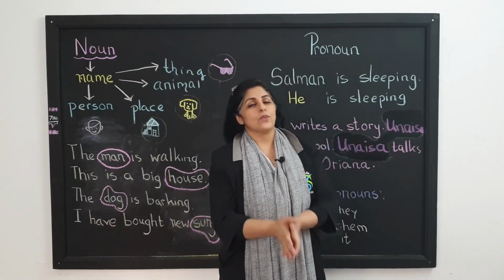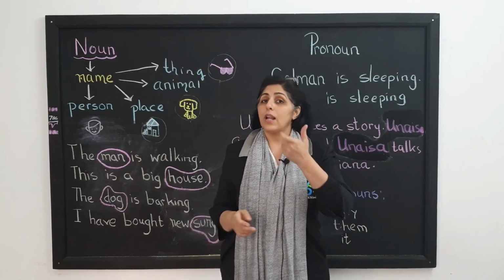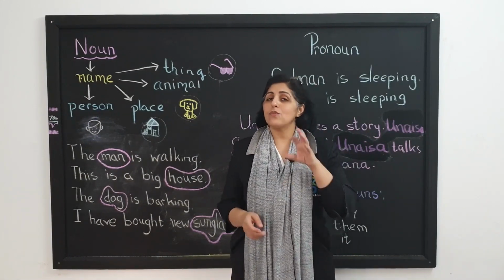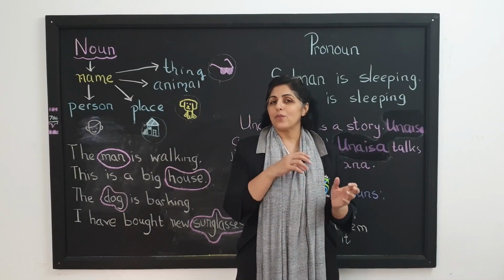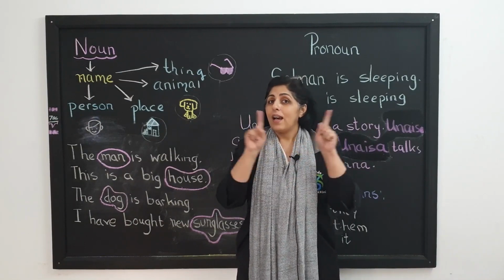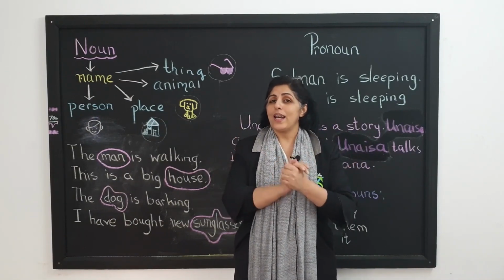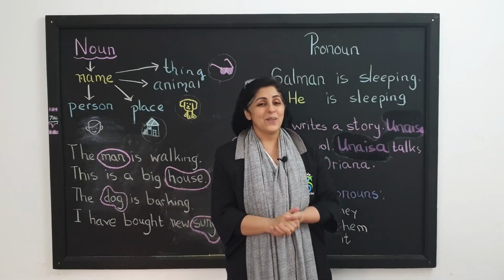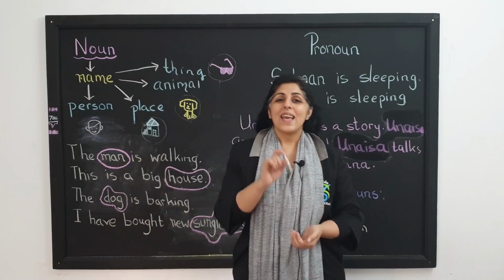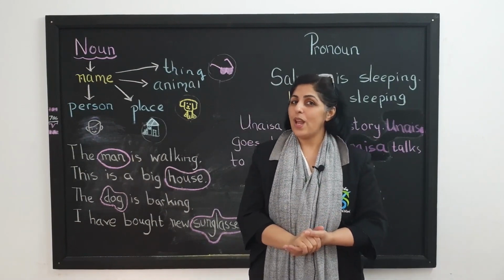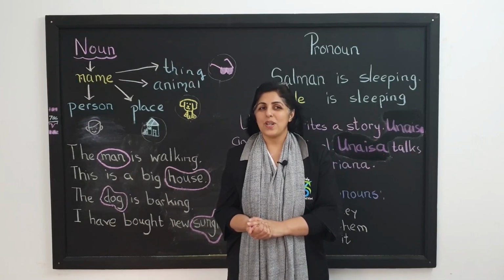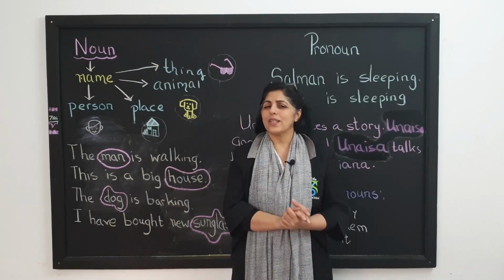So what do you have to do? You have to replace the word Onaisa with something. Instead of the noun Onaisa, you will have to write something else. I am giving you a clue as to what the definition of pronoun should be. So let's try again. Instead of the noun Onaisa, we are using another word. What is this another word that we can use?